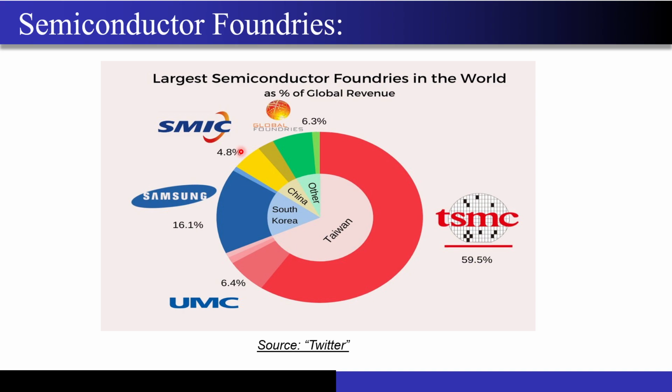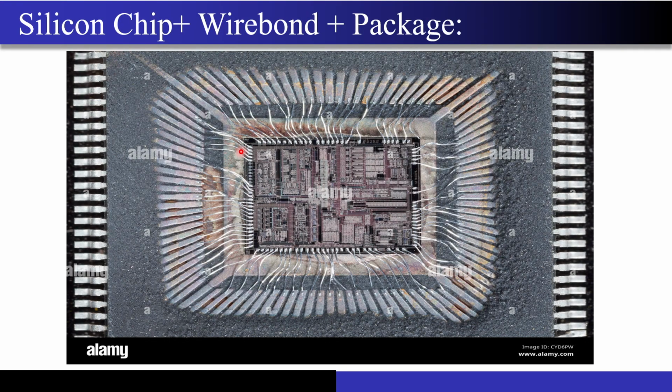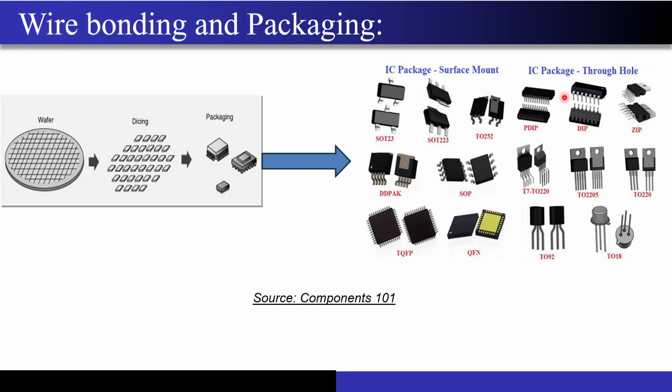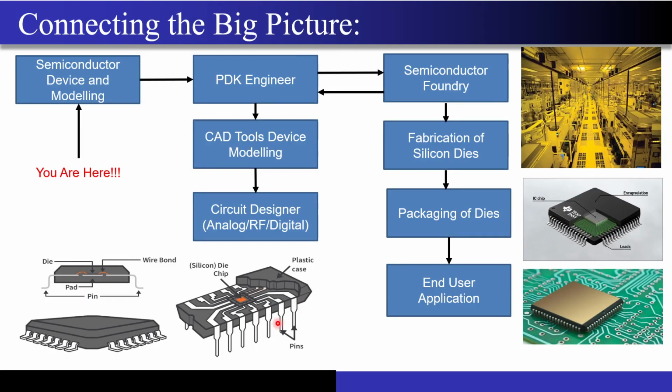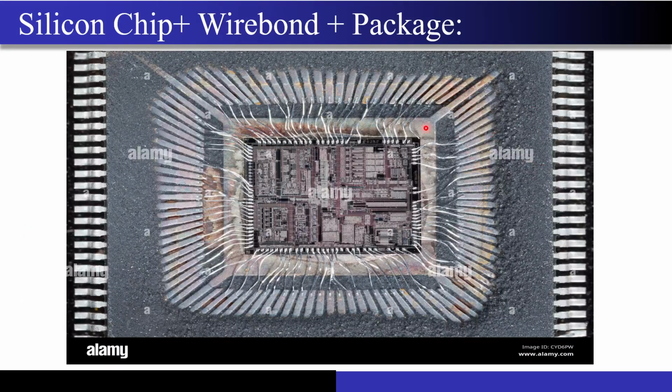So this is regarding the semiconductor foundries, and this is just a zoomed view of how the silicon chip that has been wire bonded to the package actually looks, right? On the outside that you are seeing over here, these are the legs of the ICs that I had shown you. Yeah, these are the same legs that actually fit on the PCB, right? And inside, what are these wire bonds actually? If you look at this rectangle, this is what the foundry fabricates. This is a bare chip, right? I don't know what this chip is actually. It may be some processor, or it may be some RF chip also.